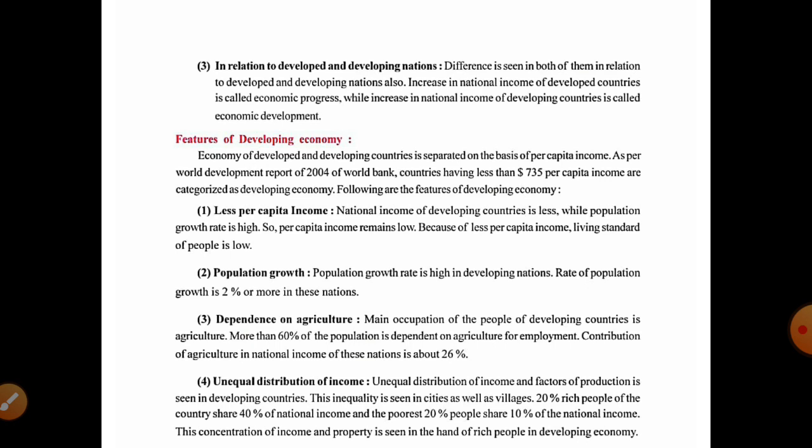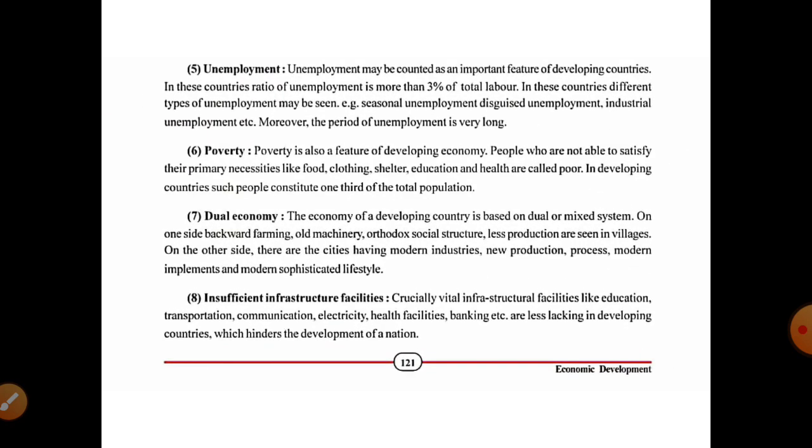So this concentration of income and property is seen in the hands of rich people in developing countries. They are earning as much income and as much property and money. This is a feature which we can see mostly in developing economies. Next one, unemployment.